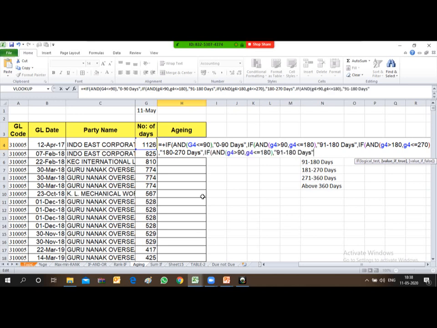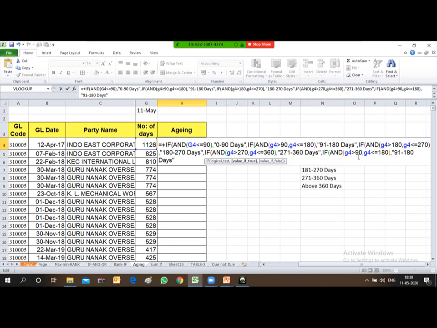Now again paste that formula. So 90 will become 270 and this 180 will become 360. So here "271 to 360 days", and after coming to the end, again paste it.